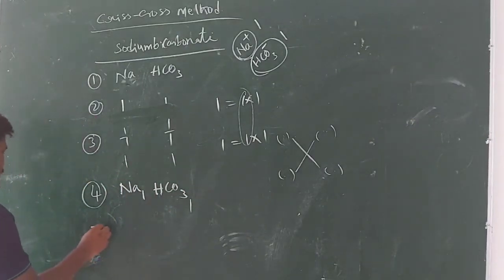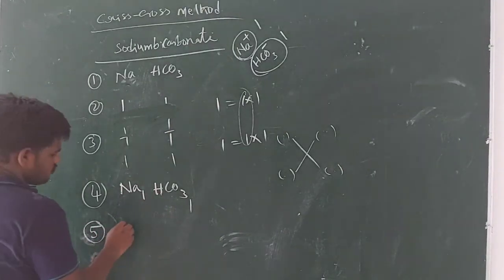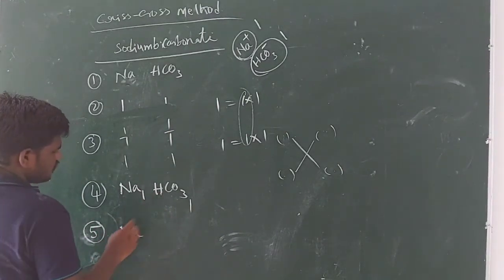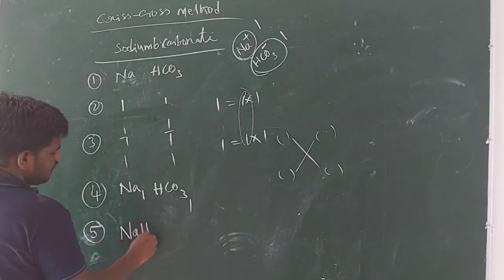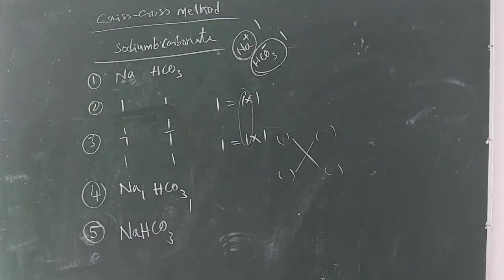And in the fifth step, guys, whenever you have 1 in the suffix of the given symbol, you need not write it. You can simply ignore that. Then it will be NaHCO3. So NaHCO3 is the formula for sodium bicarbonate.